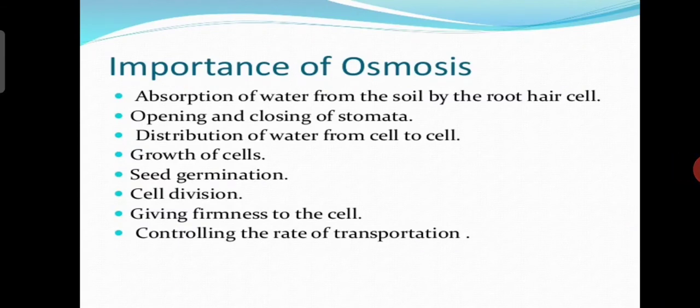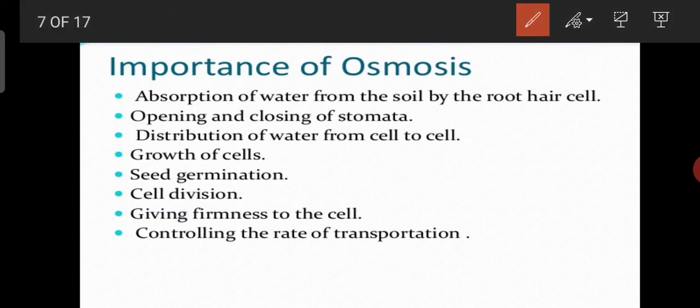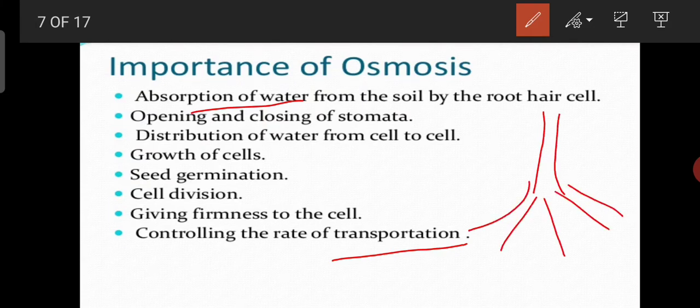We have seen that diffusion is important in the exchange of gases. So what is the importance of osmosis? Osmosis is basically responsible for the absorption of water in living beings, and for the transportation of material from one cell to another. Suppose this is a plant and it has roots, and in the root we know cells are present.